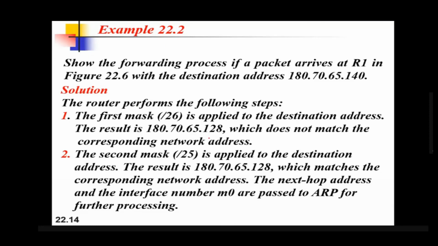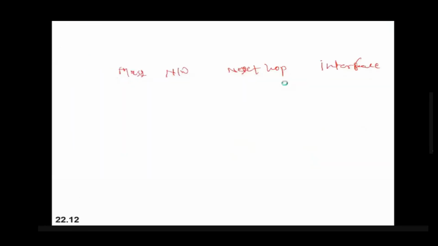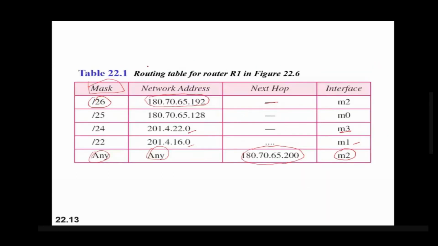Okay, now some examples we will understand based on the routing. The first example is: show the forwarding process if a packet arrives at R1 with a destination of 180.70.65.140. The destination is 180.70.65.140. Okay, now what will happen? How will this packet be forwarded? That we have to demonstrate.